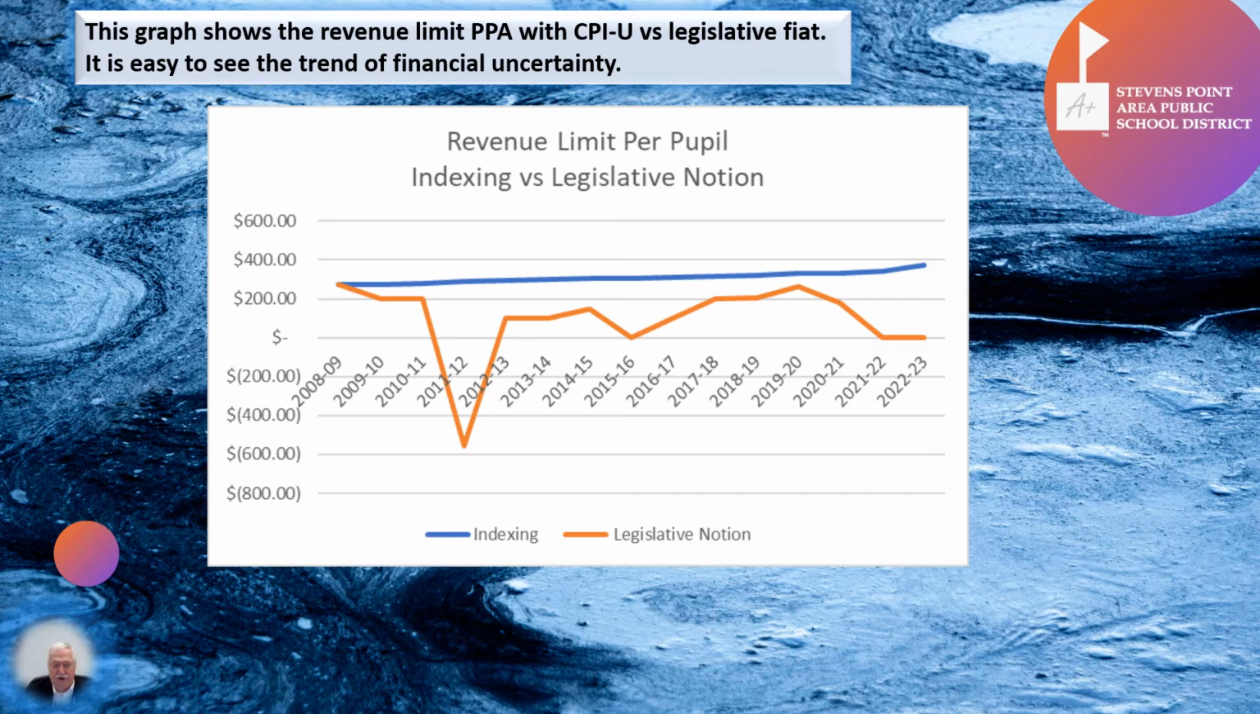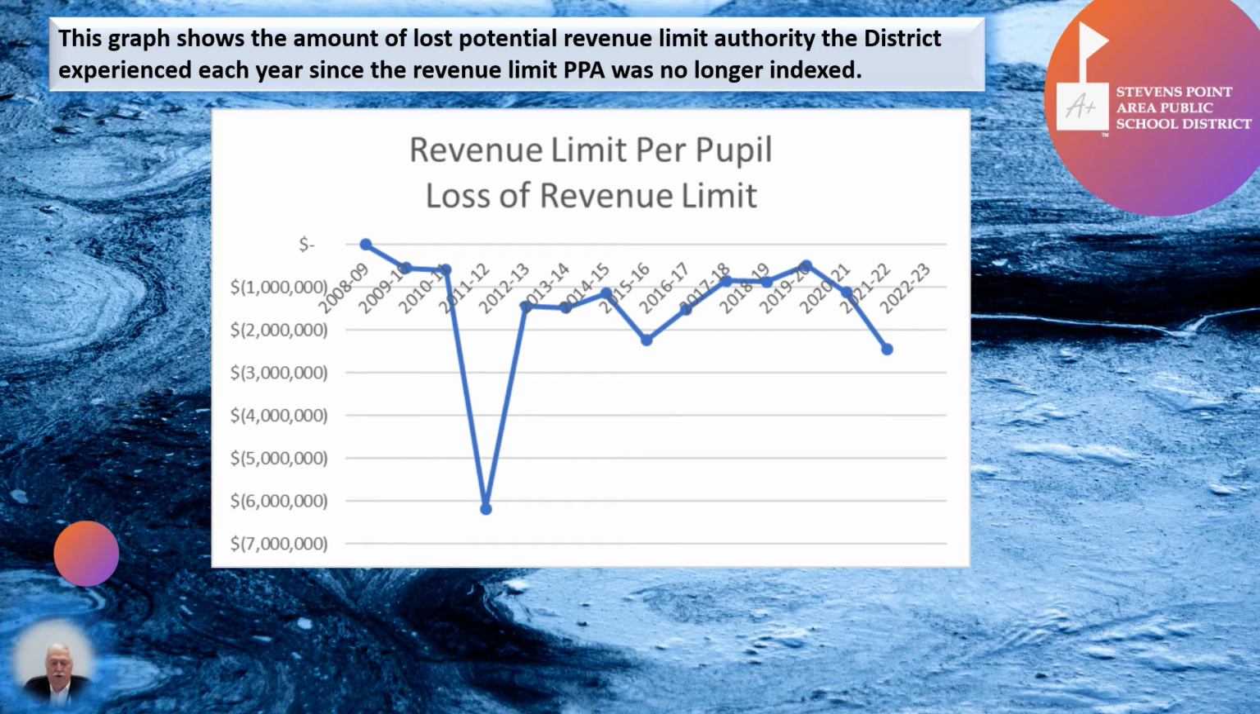The fiscal uncertainty is there from year to year. It drops, it comes back up, it goes up a little bit, it drops again, etc. So from one year to the next, we don't know if we're going to get anything at all, or if we do get something, we have no idea how much it's going to be until after the legislature acts. It makes planning considerably difficult. The $21 million lost in revenue limit authority is shown here graphically from 2008-9 to 2022.